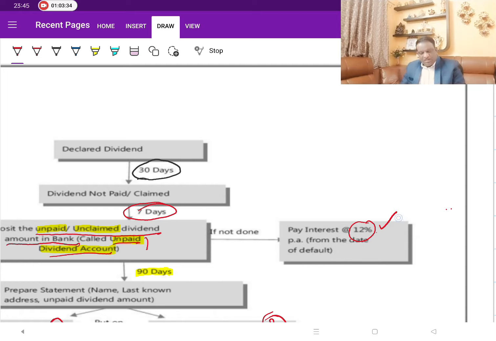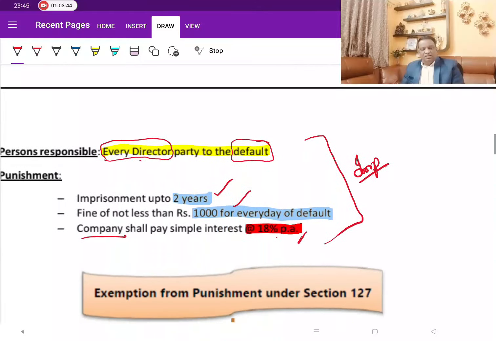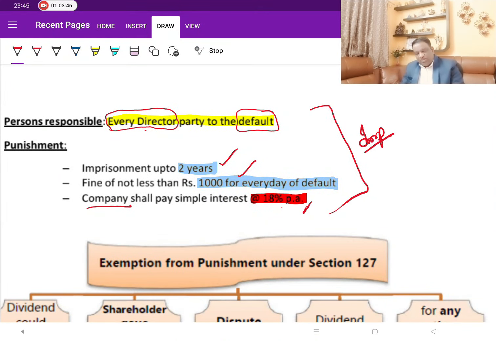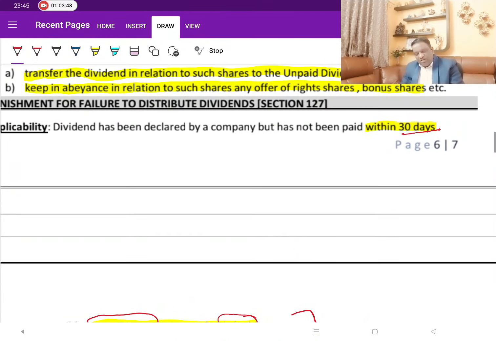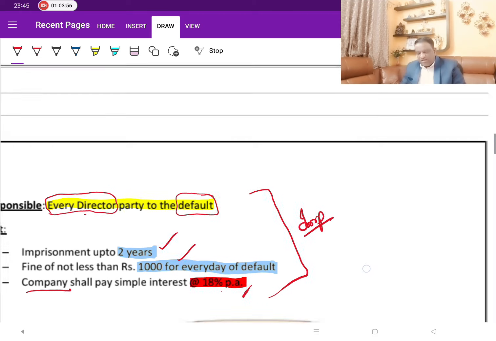So this 12% is for delay in transfer, which is not being asked in the exam. But what he is asking mostly in the exam is about this 18%. This 18% would come into picture wherever the company fails to make the payment, has not been paid within 30 days. If the company fails to make the payment within 30 days, then these are the punishments.